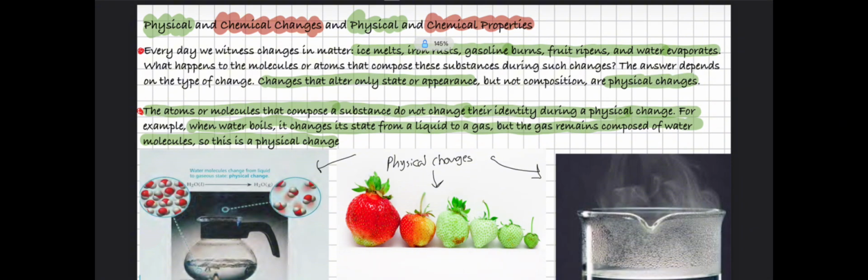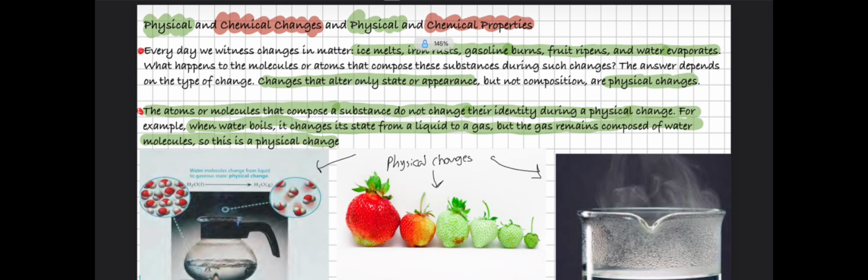But what happened to the molecules and atoms that compose these substances during this change? The answer depends. If this change alters the composition of these substances, it means this is a chemical change. But if it does not, then it means it's a physical change. A physical change alters only the state or the appearance of these substances.